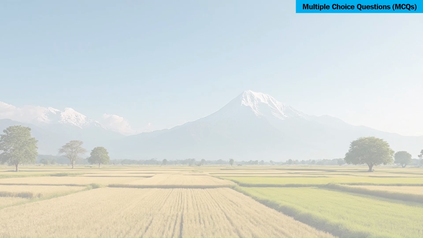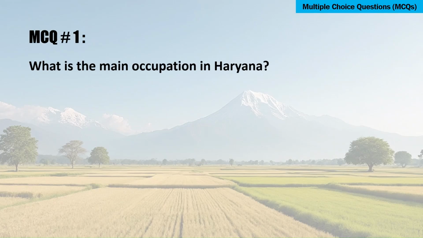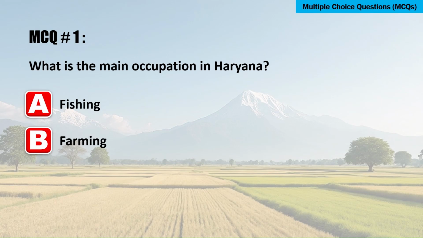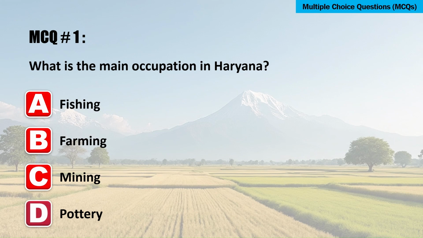Multiple choice questions, MCQs. What is the main occupation in Haryana? Option A. Fishing. B. Farming. Option C. Mining. Or D. Pottery. The correct answer is B. Farming.